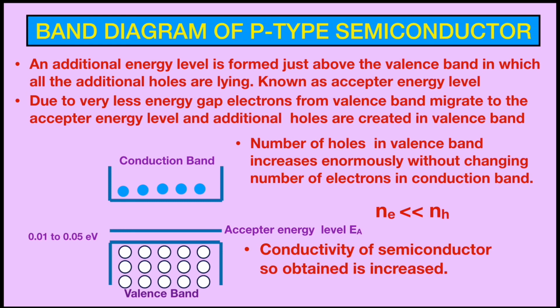So in the end, I just want to recall the main features of today's video lecture, that there are 2 types of semiconductors, intrinsic and extrinsic semiconductor. Extrinsic semiconductors are again of 2 types, p-type and n-type semiconductor. I hope this video lecture will help you to understand the concept of p-type and n-type semiconductor.